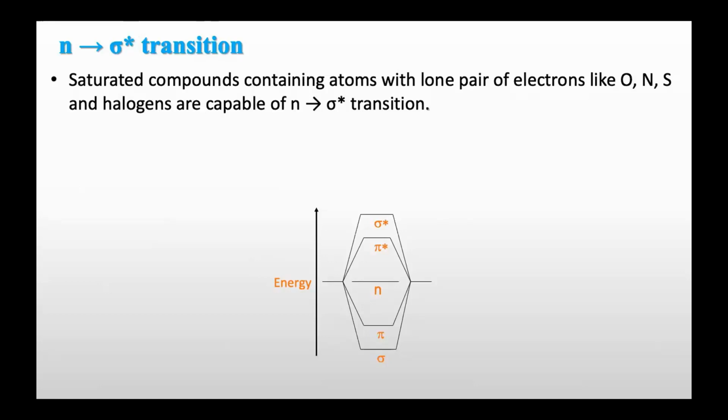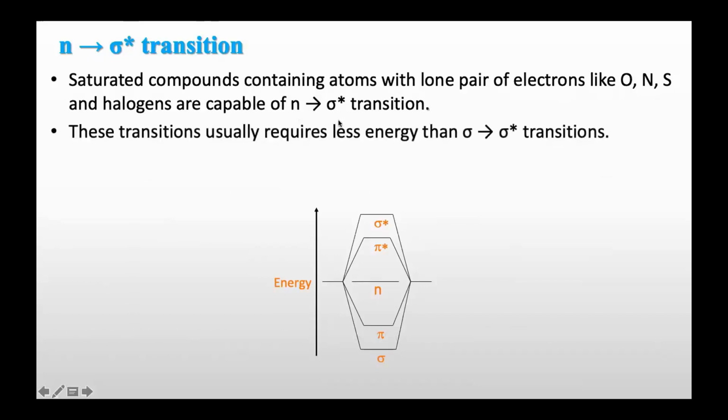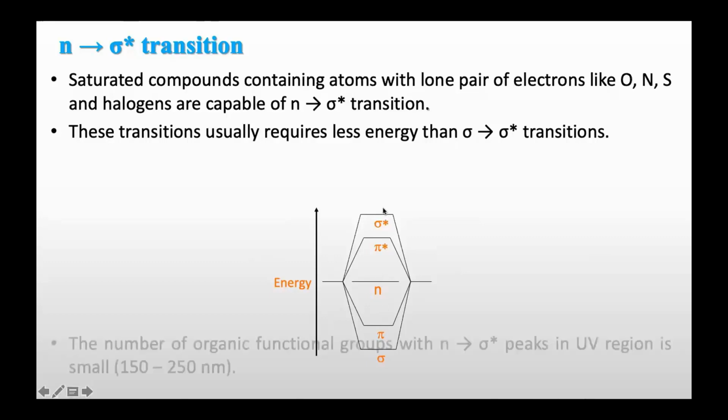So only molecules having non-bonding lone pair of electrons may undergo n to sigma star transition, and the atoms having non-bonding lone pair of electrons are oxygen, nitrogen, sulfur. So any molecules containing oxygen, nitrogen, sulfur, or halogen are capable of giving n to sigma star transitions. And this transition usually requires less energy than sigma to sigma star, because the gap for n to sigma star is lower than the sigma to sigma star transition.